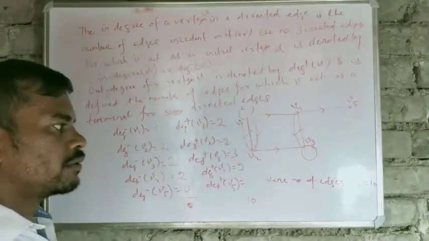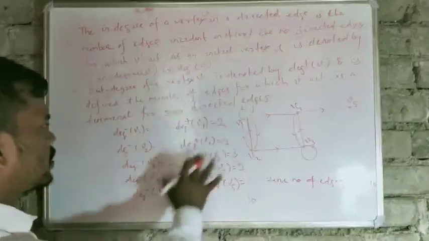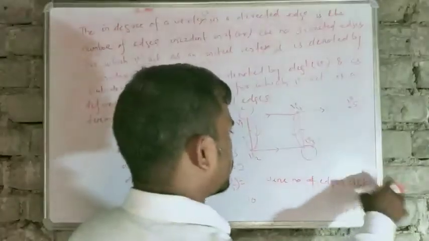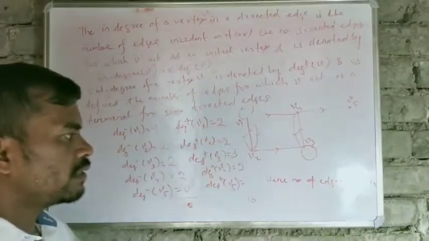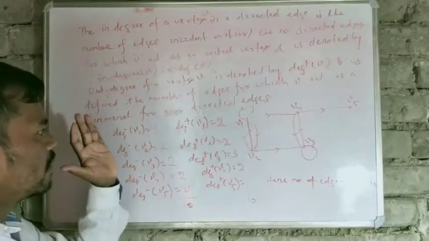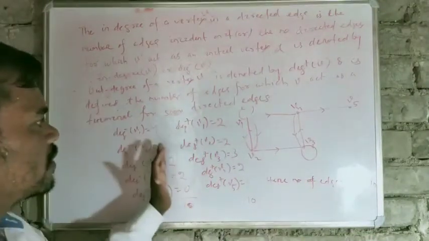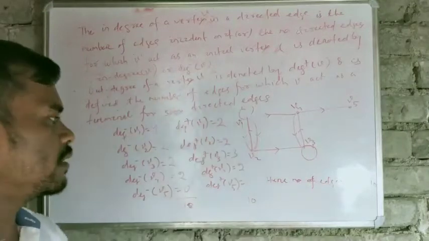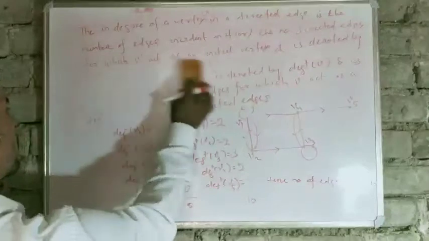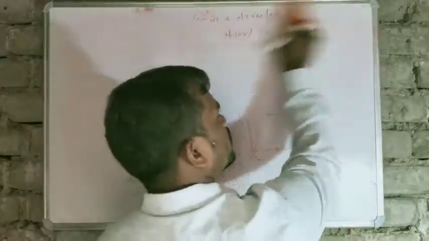Okay, now if you take any directed graph and find the summation of in degree, summation of out degree, and the number of edges, then we will find a relation. Number of edges will always be equal to the summation of in degree, which is equal to the summation of out degree of all vertices of that directed graph.